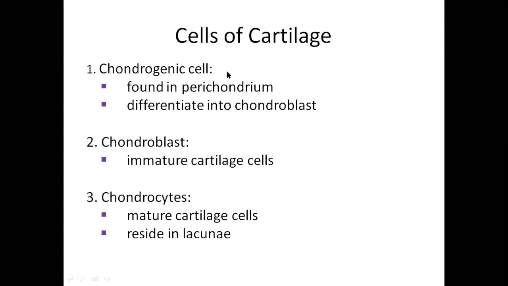What are the cells of cartilage? There is chondro: the chondrogenic cell, chondroblast, chondrocyte. What is a chondrogenic cell? It is a stem cell and is found in the perichondrium. What is chondroblast? Blast means it is immature. What is chondrocyte? It is the mature cartilage cell.